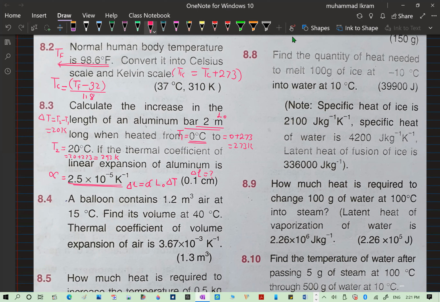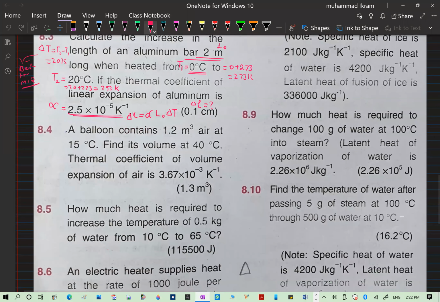This is particularly best for MCQs, best for MCQs where your time is important, right? So don't do there that T1 is equal to 0 plus 273, T2 is equal to 20 plus 273, 293 Kelvin. So this is a very long process for your MCQs. Just look at the difference and write the Kelvin, because both ways it is the same.